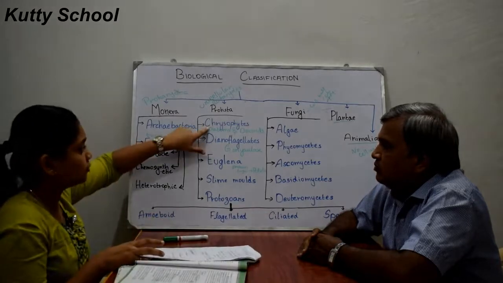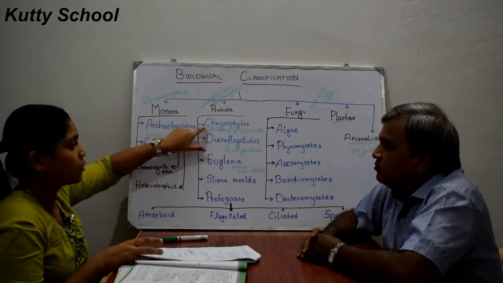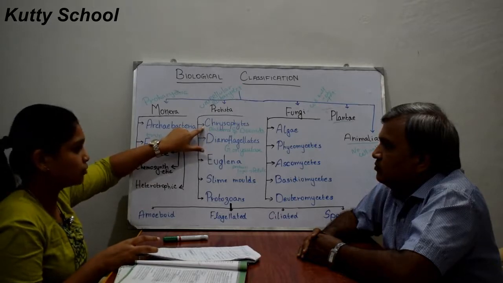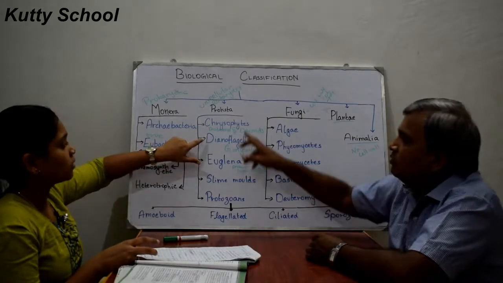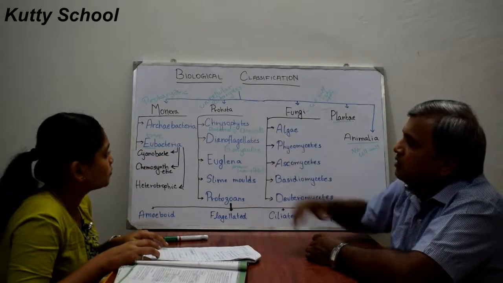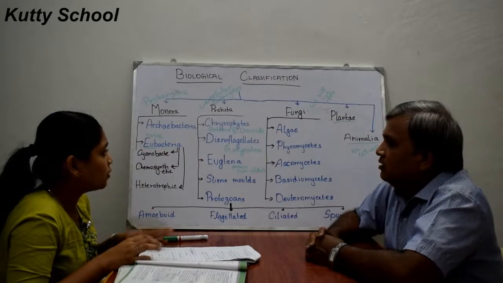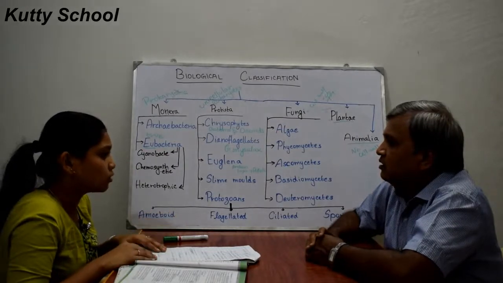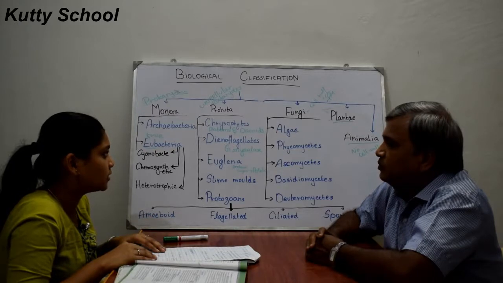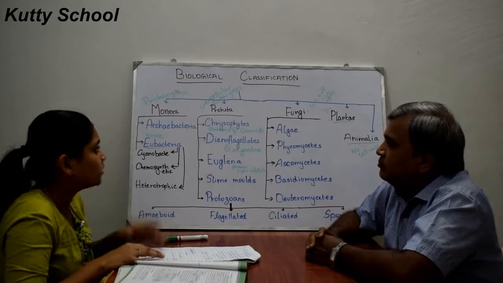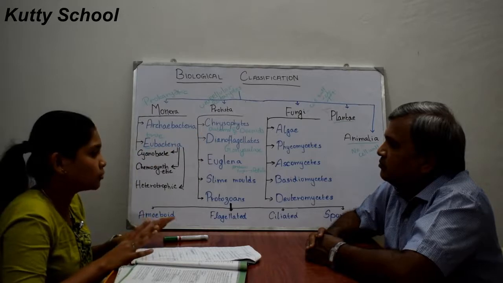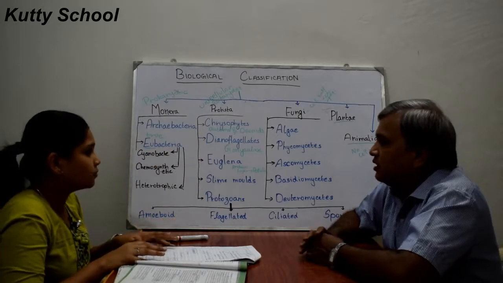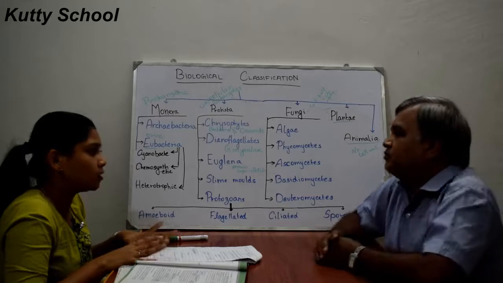In chrysophytes, some of the organisms are photosynthetic and can produce food. In dinoflagellates, all are photosynthetic. Then what about the remaining ones? They may be autotrophs, heterotrophs or parasites. Mostly they are photosynthetic, but they have not mentioned that all are photosynthetic. In dinoflagellates, they have mentioned all are photosynthetic.